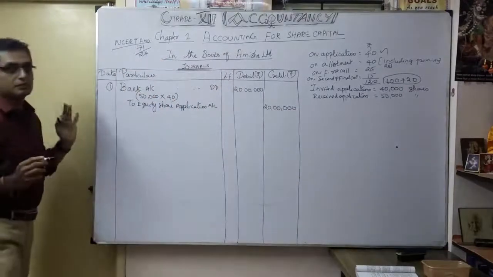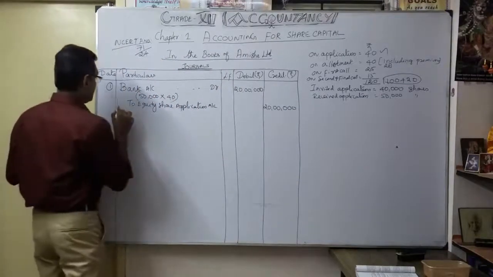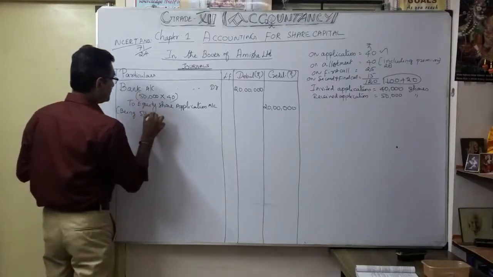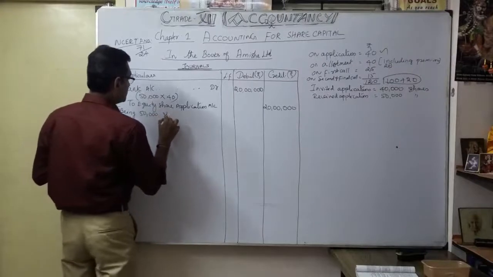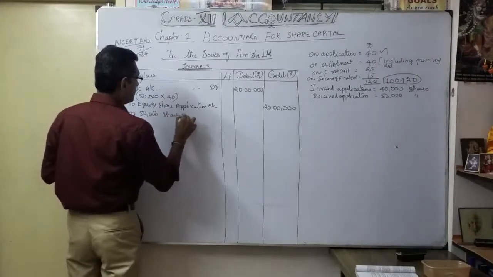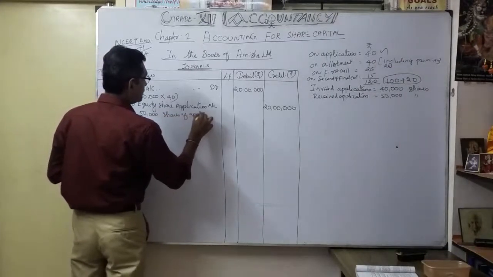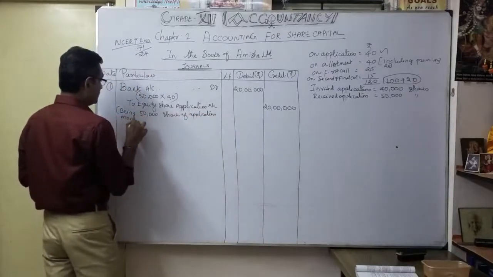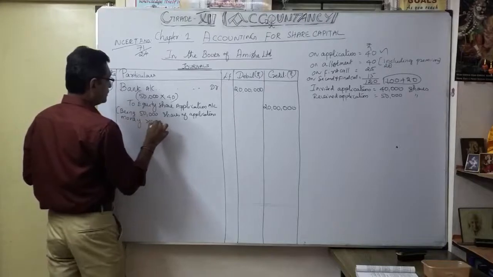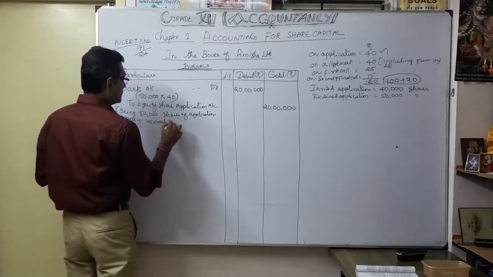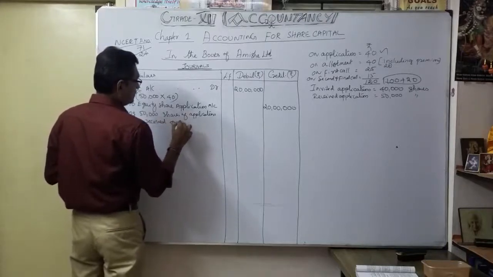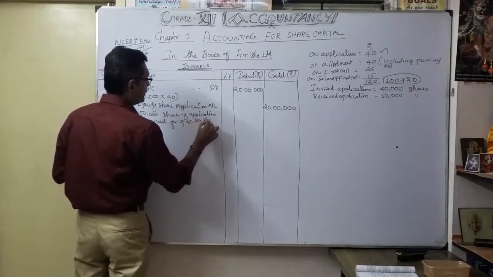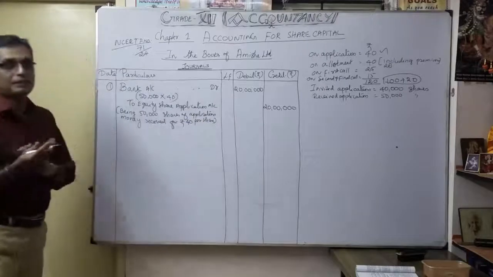That's what the first entry does. So narration: being 50,000 shares of application money received for rupees 40 per share. Okay, so narration word. So first entry very clear.